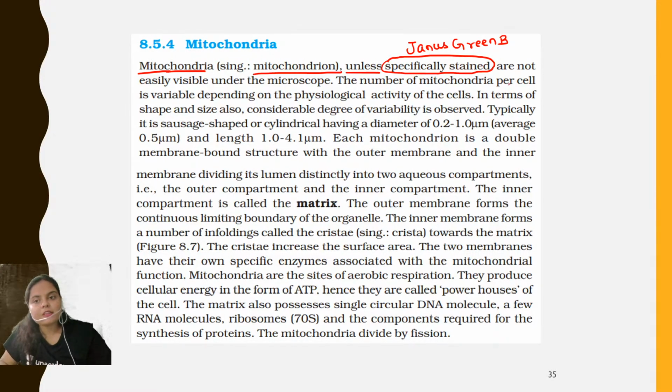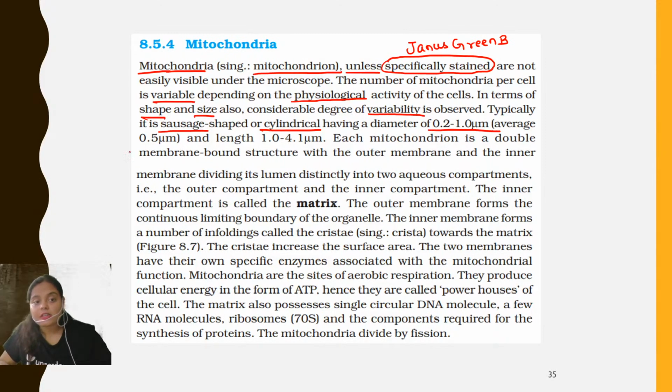The number of mitochondria per cell is variable depending on the physiological activity of the cell. I told you, in terms of shape and size, considerable variability is also observed. That means there is no constant shape or size of mitochondria. Typically, normally it is sausage shaped or cylindrical shaped, and the diameter is 0.2 to 1 micrometer.